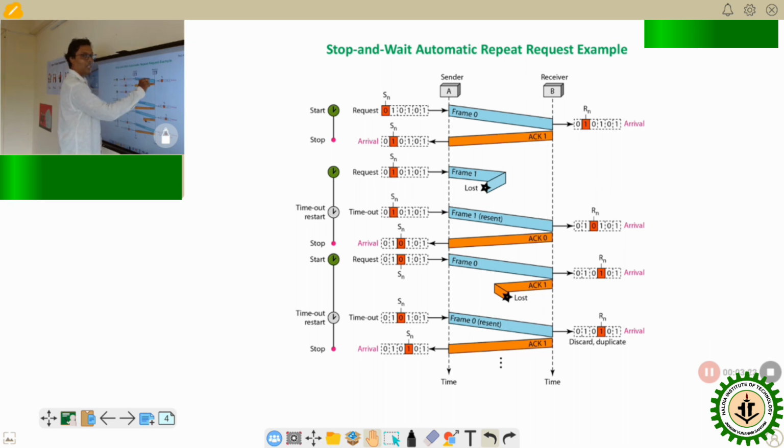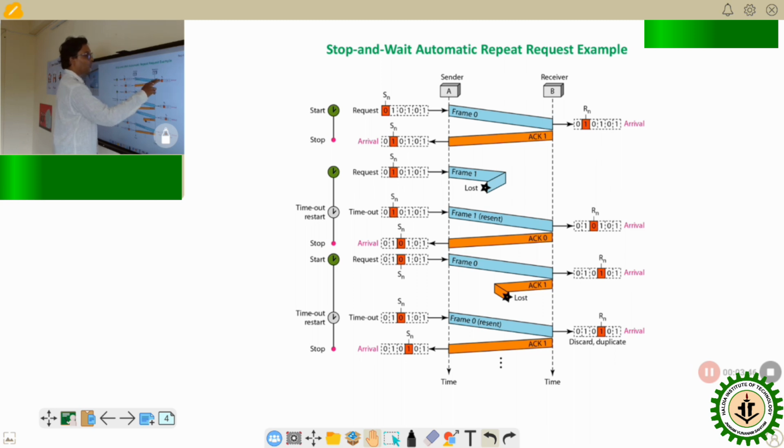These lines are always inclined because of the propagation delay. This particular duration is the transmit time, that is the first bit time to the last bit of transmission, and this entire blue mark is the propagation. That's why these are always inclined. So frame 0 arrives at the receiver side safe and sound.